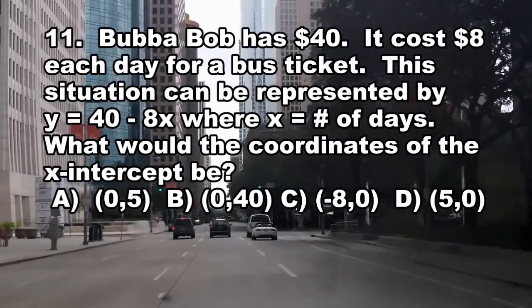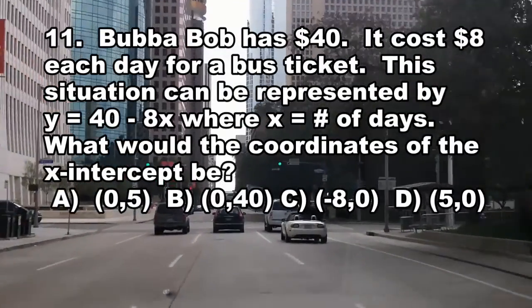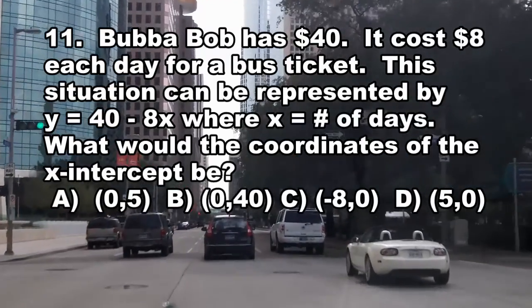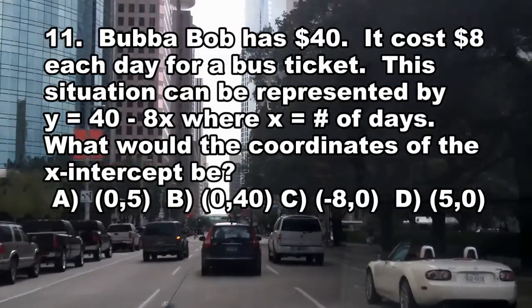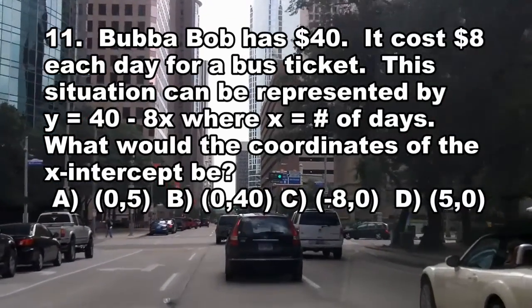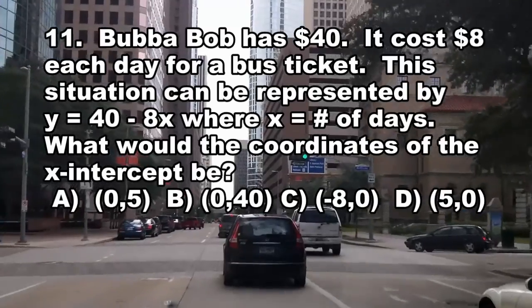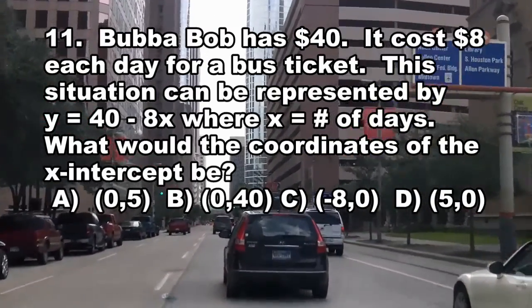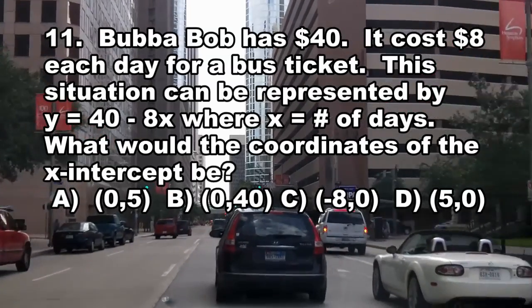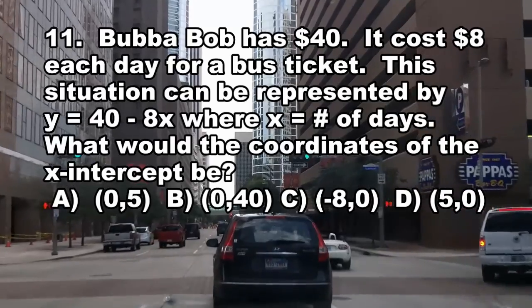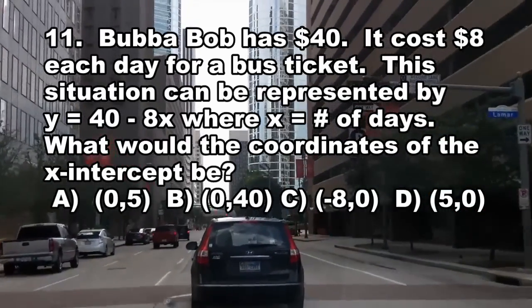Question number 11. Bubba Bob has $40. It costs $8 each day for a bus ticket. This situation can be represented by y equals 40 minus 8x, where x equals the number of days. What would the coordinates of the x-intercept be? A, 0, 5, B, 0, 40, C, -8, 0, or D, 5, 0.